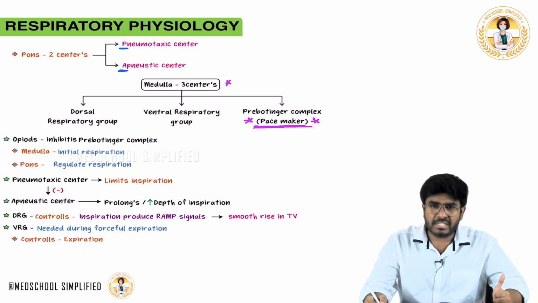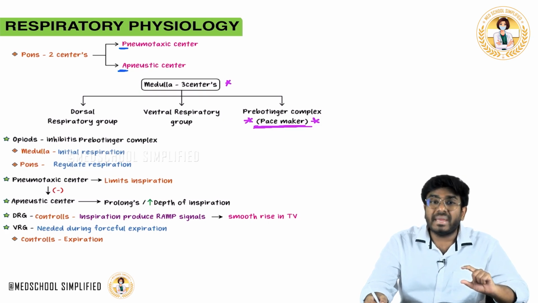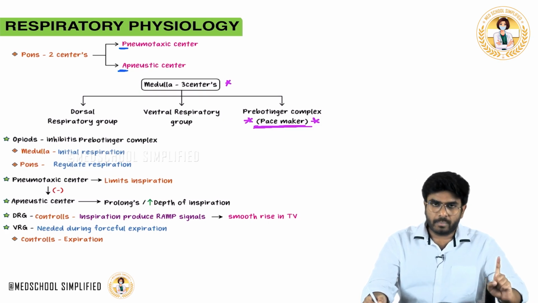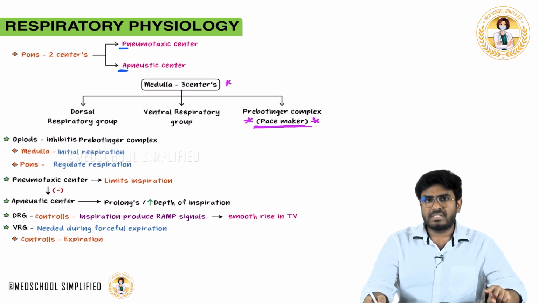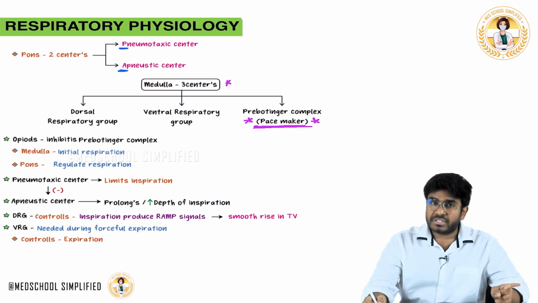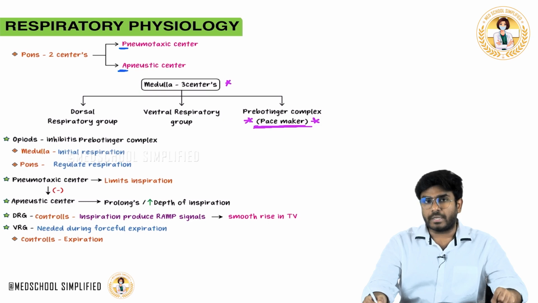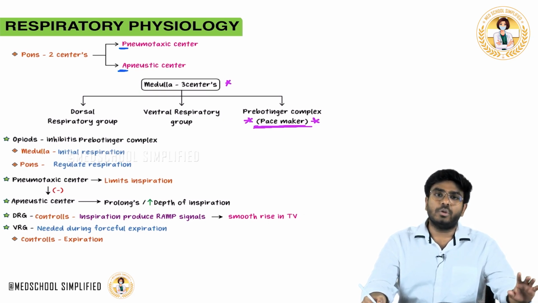Now, initiation is by the pre-Bötzinger complex. Maintenance is by, remember, both the apneustic center as well as the dorsal respiratory group. The apneustic center stimulates the dorsal respiratory group, so the dorsal respiratory group produces the ramp signals. So, the ramp signal helps in smooth rise in tidal volume.